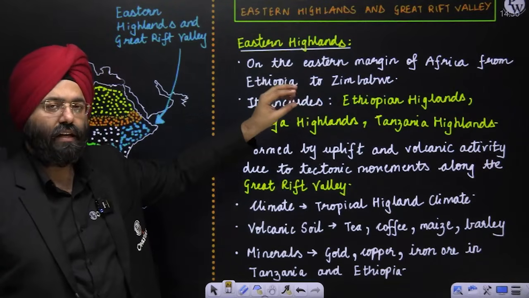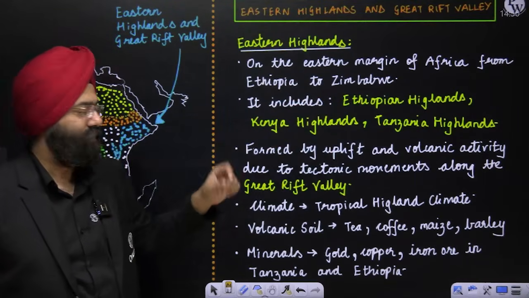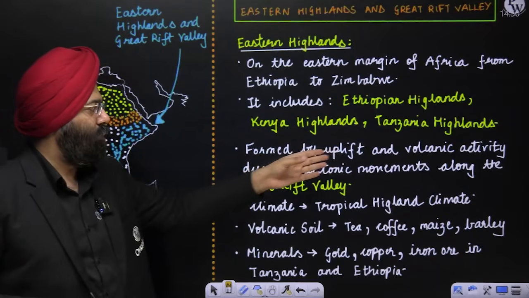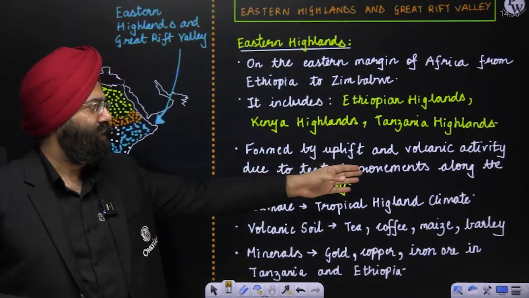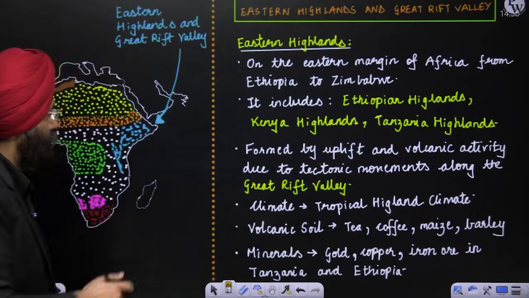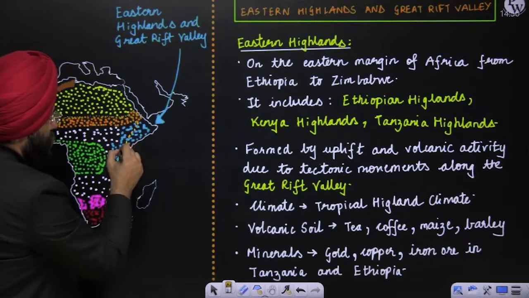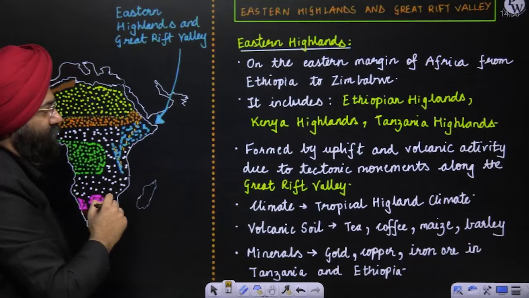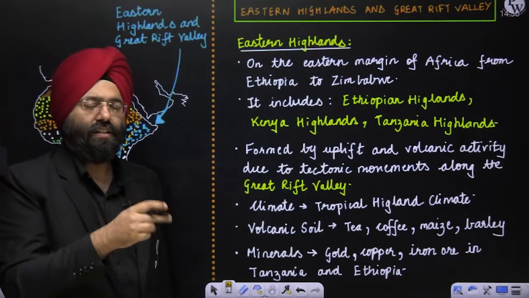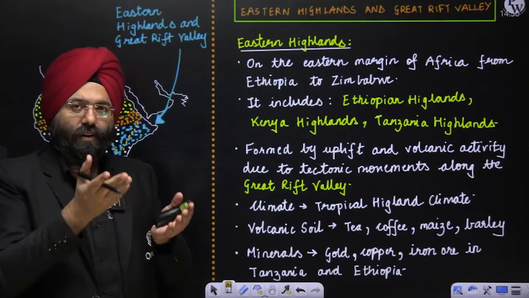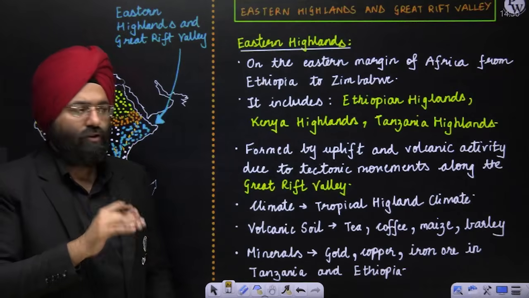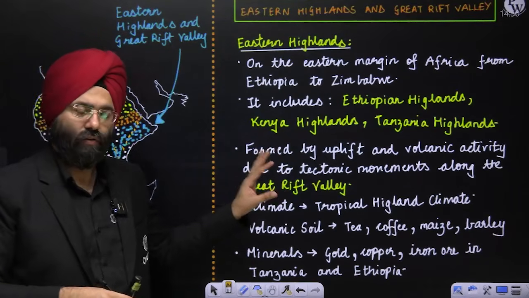Ethiopian Highlands, the Kenyan Highlands as well as the Tanzanian Highlands. Now, formed by the uplift and the volcanic activities due to the tectonic movement along the Great Rift Valley. You very well know that the Great Rift Valley over here and tectonic activities have been taking place. So because of these tectonic activities and the volcanic activities, there has been upliftment and obviously these highlands have been created. So this is something basically you should be aware of.